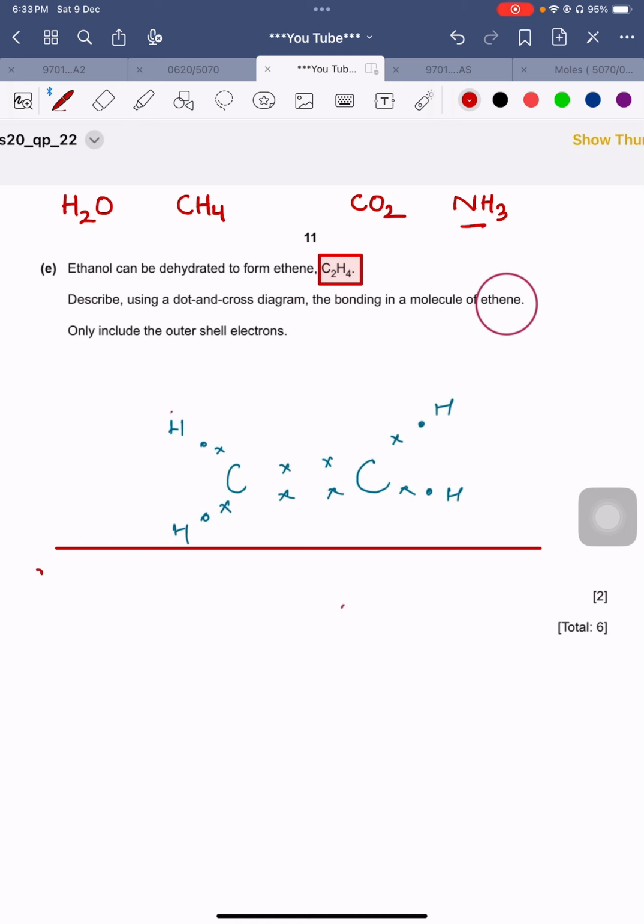But definitely if they are asking you the structure of ethane, then they will give you the formula of ethane. C2H6 is ethane. Ethene is C2H4, which is the question we are going to solve right now. And another one is CH3COOH, which is the formula of ethanoic acid.